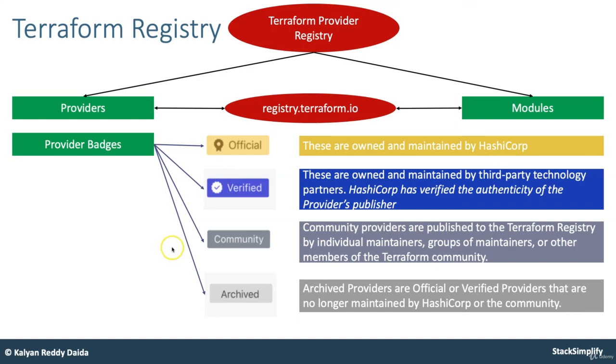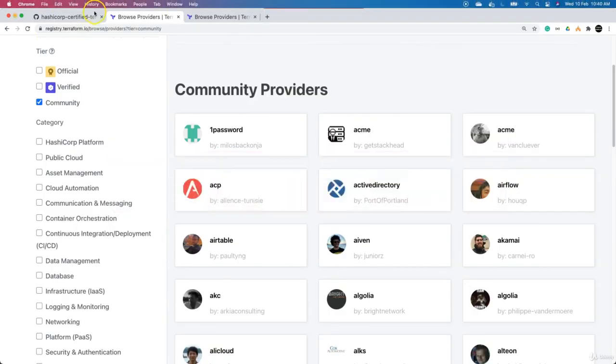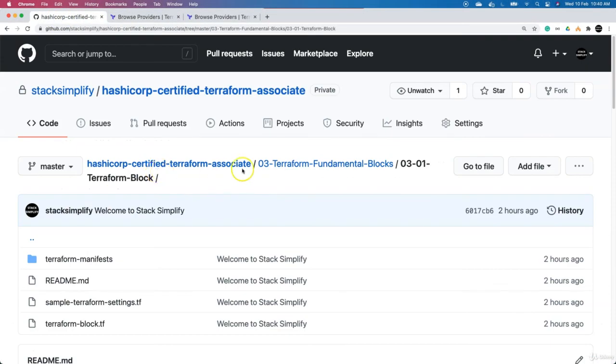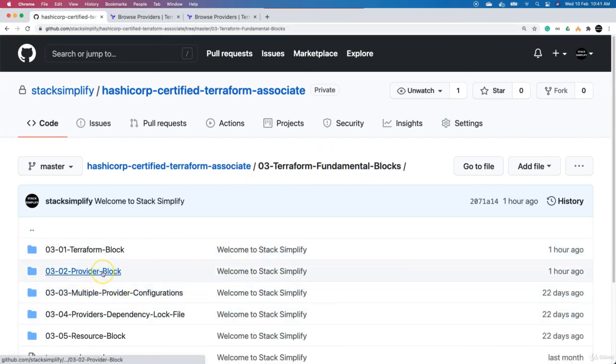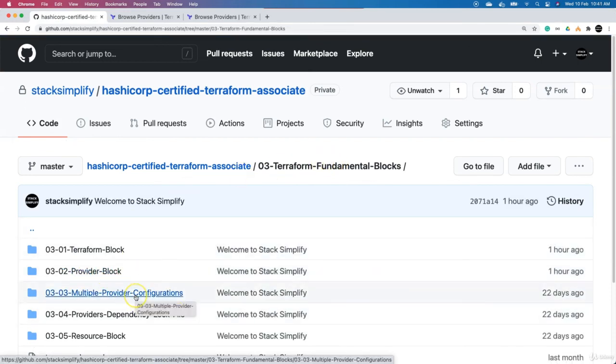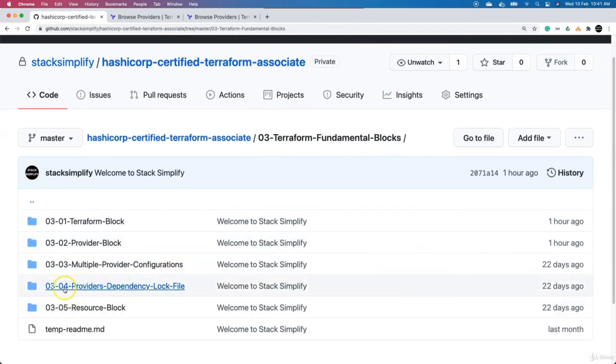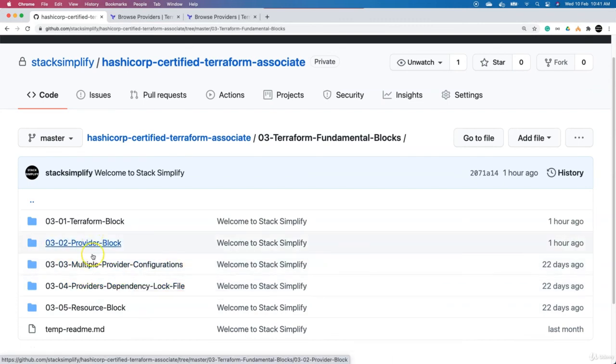Now with that said, we have discussed multiple things here from the Terraform providers perspective. In our next lecture, we'll go ahead and implement step by step to understand more about providers. If you see here, in 03 Terraform fundamental blocks, we'll focus on the provider block and understand it. We'll also understand multiple provider configuration, and the provider's dependency lock file. For these three things we'll have practical examples, implement them, and master them in a detailed way.